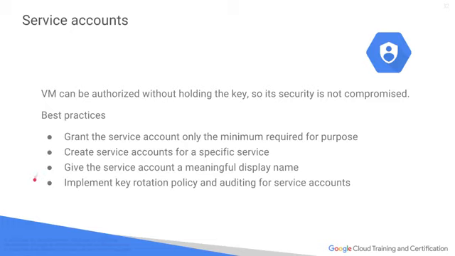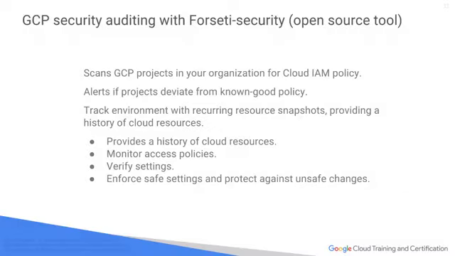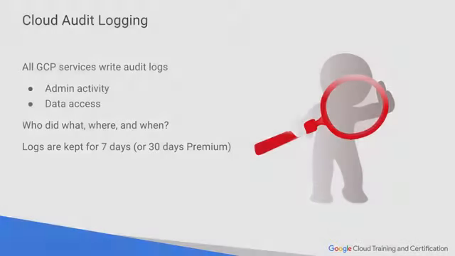So in this case, make sure that you implement key rotation. In case the service account key is compromised, again, there are stories where people have actually published their service account keys to GitHub, and that quickly got exploited. So you might want to make sure that that gets rotated before something becomes permanently indexed on the internet. One thing that we just throw out there is you can do GCP security auditing with Forseti. It's an open source tool, so definitely something worth considering.